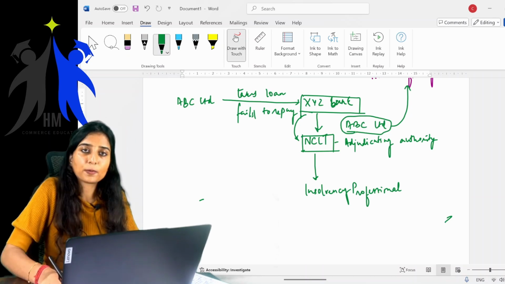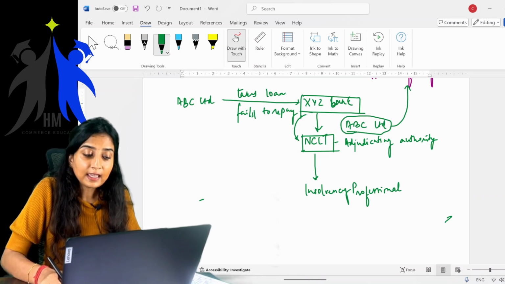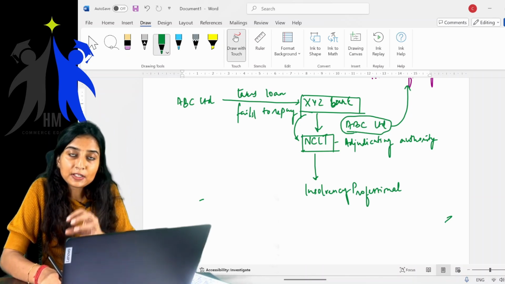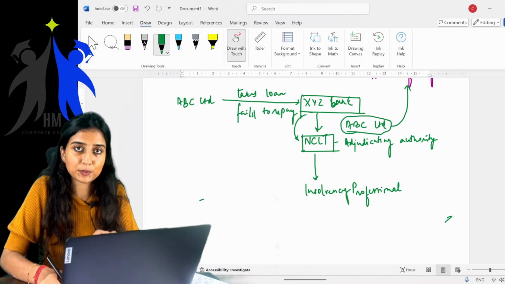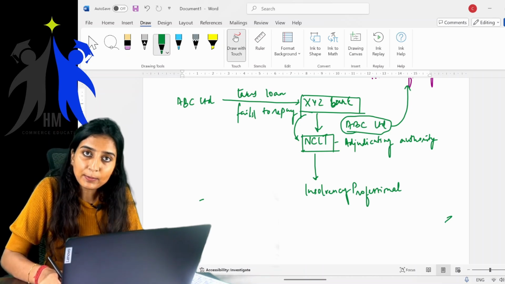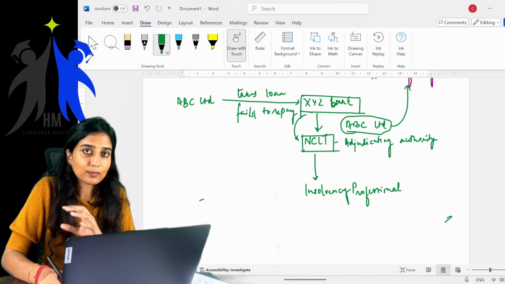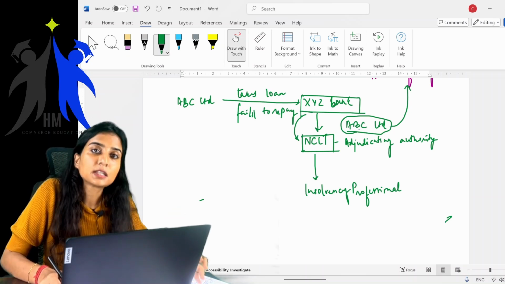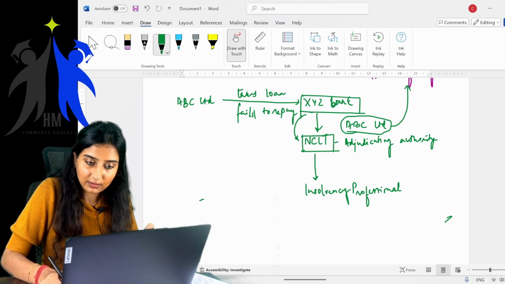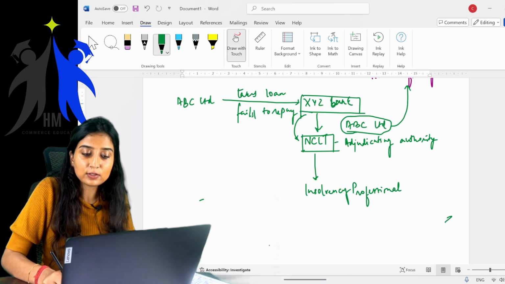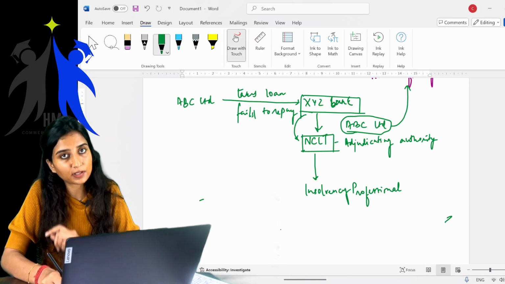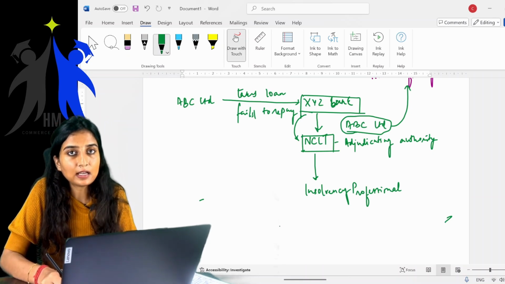They will step into the shoes of the management, and whoever are the managers or managing directors of the company will step down from their positions, and these insolvency professionals will take charge of the company.